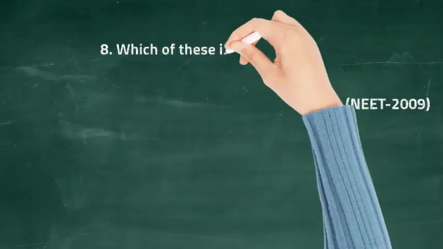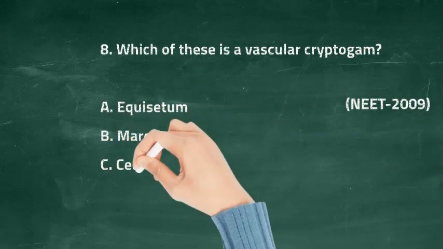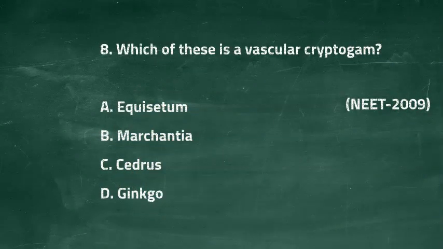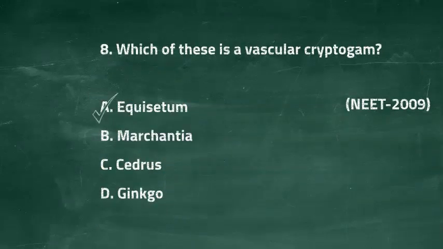Question 8. Which of these is a vascular cryptogam? Option A is Equisetum, option B is Marchantia, option C is Citrus, and option D is Ginkgo. The right answer is option A, Equisetum.